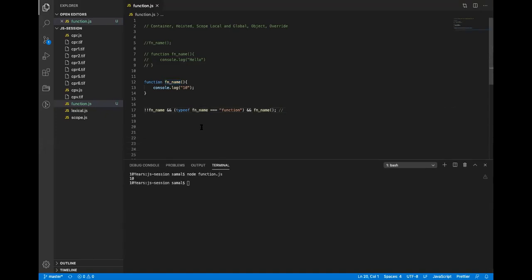All right. So functions in ES5 get hoisted. Functions can be overridden. Functions can also act as a kind of container or an object. And a function also has a local and global scope. Let me just show you this. If I do function dot name, and I can do function dot hello.